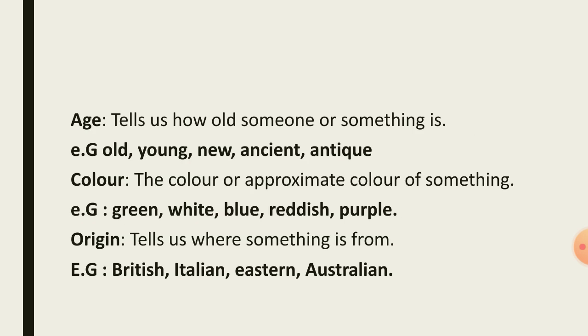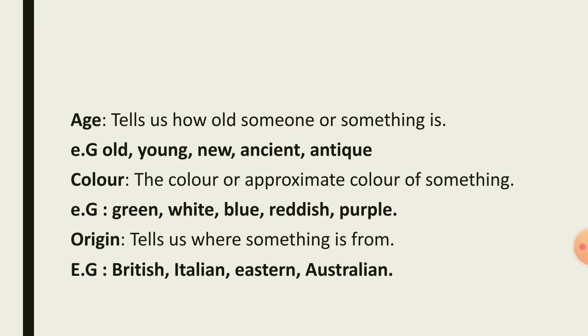Next is age. It tells us how old someone or something is. Means it tells us about the age of something or someone. For example, old, young, new, ancient, antique.